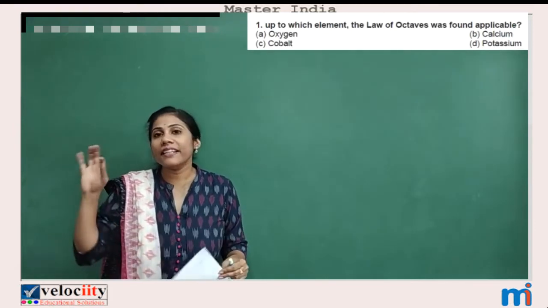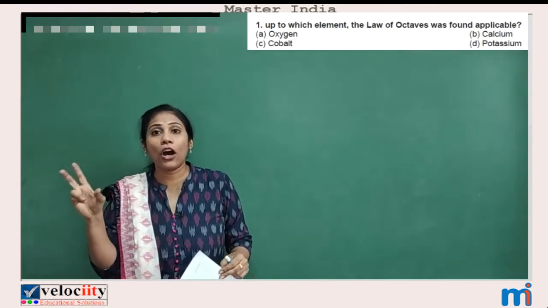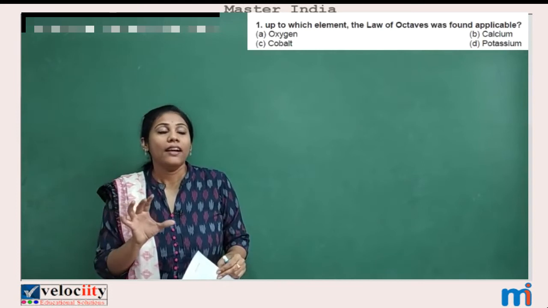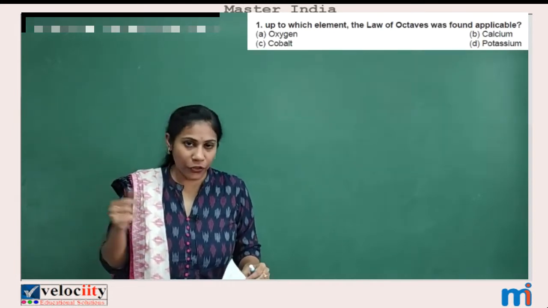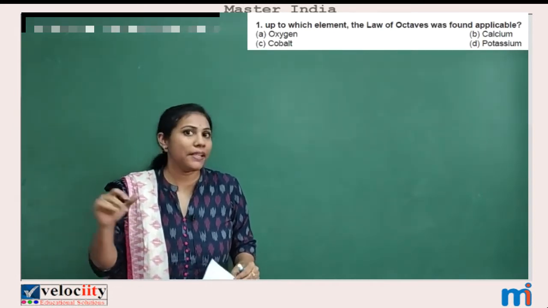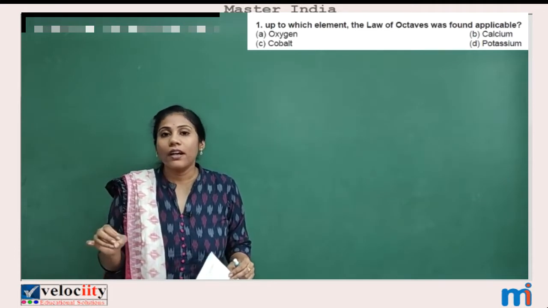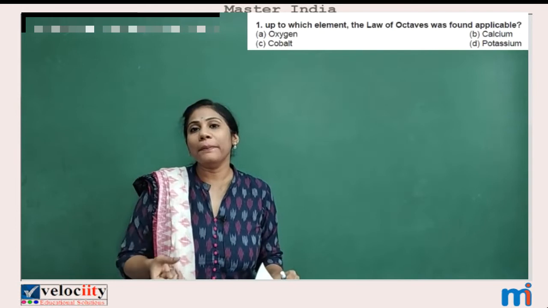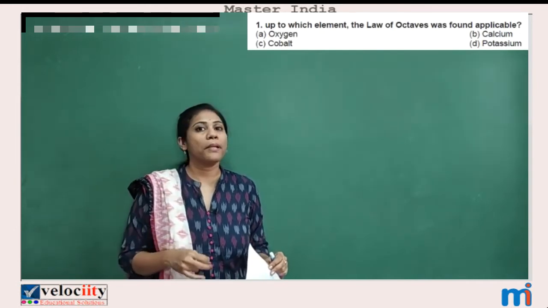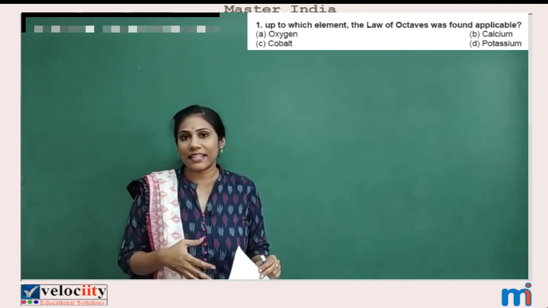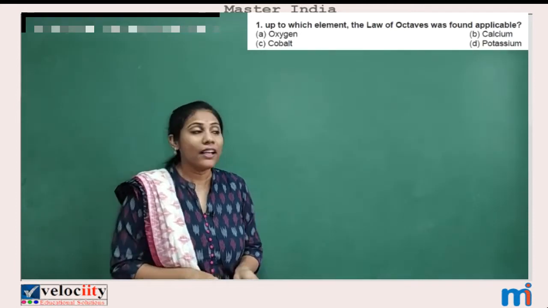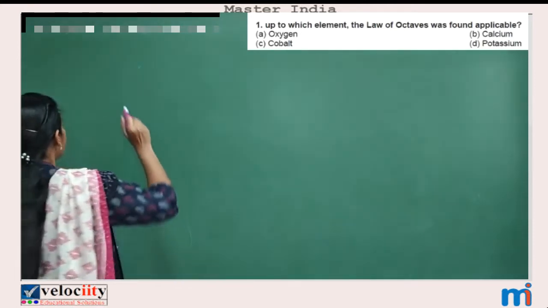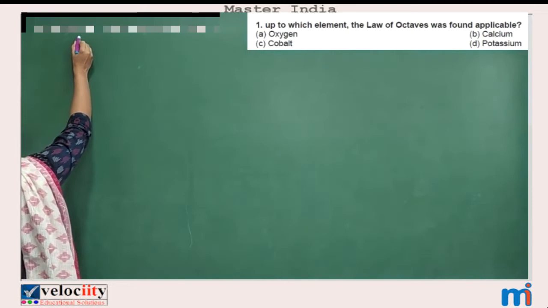See, we studied the law of triads and the law of octaves, right? And the law of triads, if you can remember, the principle is important. That means the atomic mass of middle element is the average atomic mass of first and the last element is the principle, right? So in the law of triads, if you see, we have studied three triads.